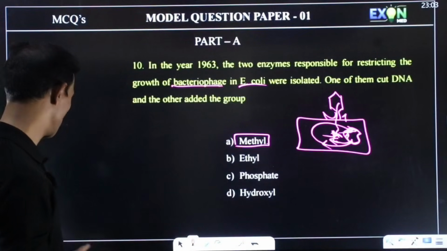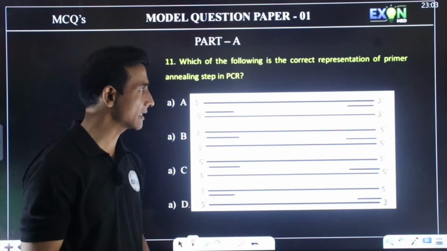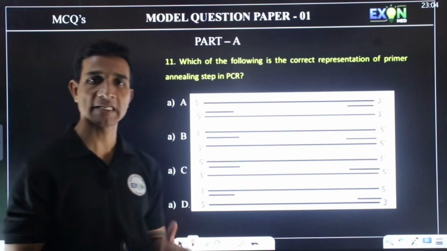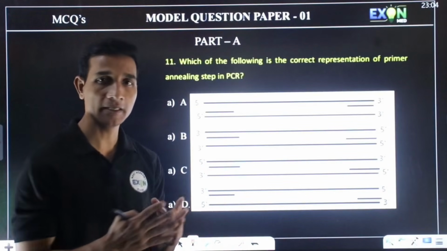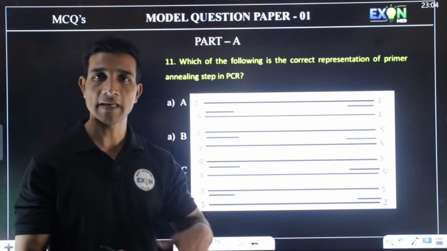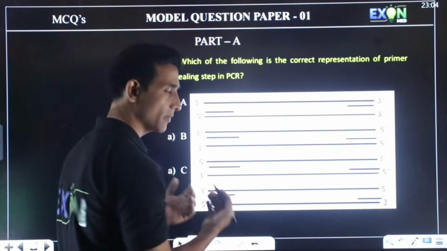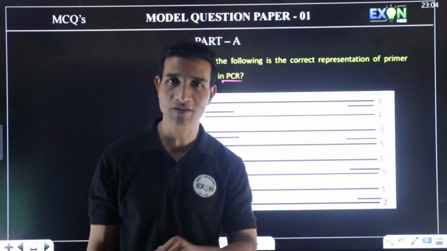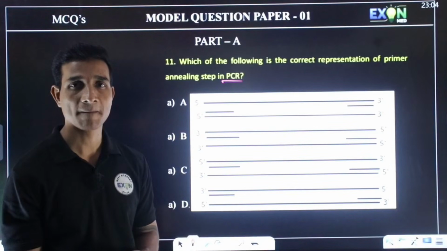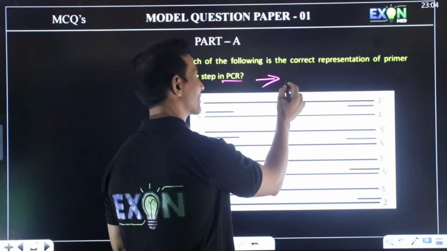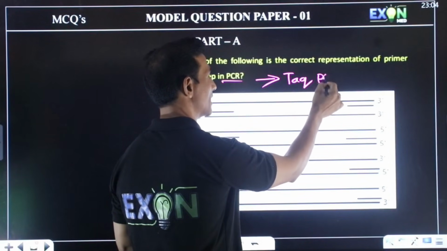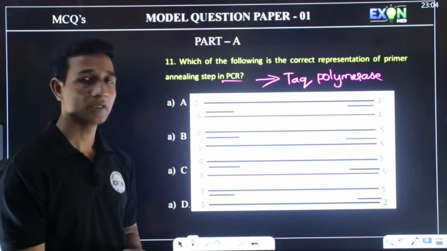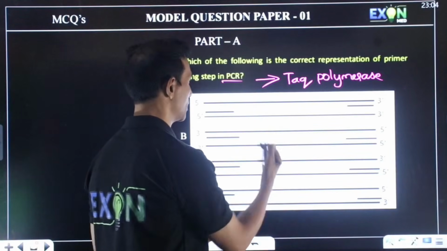A, methyl group. Which of the following is the correct representation of the primer annealing step in PCR? So we know polymerase chain reaction. The first step is denaturation of the DNA, then the annealing process. And the enzyme which is used in the PCR, please mention in the comment box. So which enzyme is used in the PCR? It is Taq polymerase. So this is the enzyme which is active during high temperature. So Taq polymerase is the enzyme.